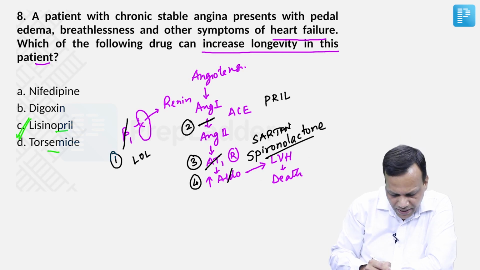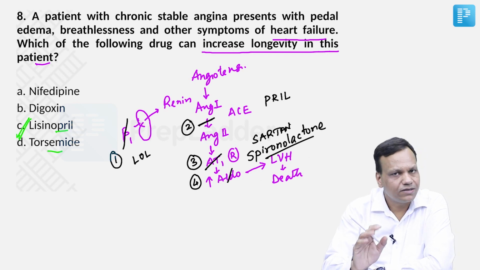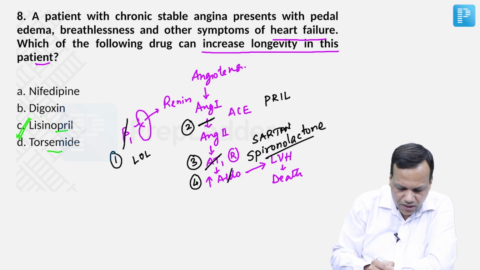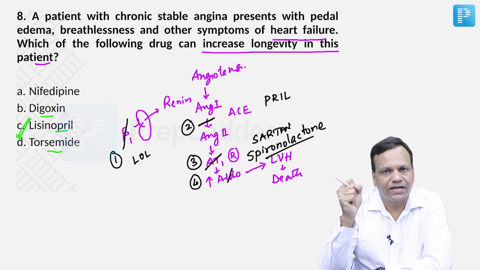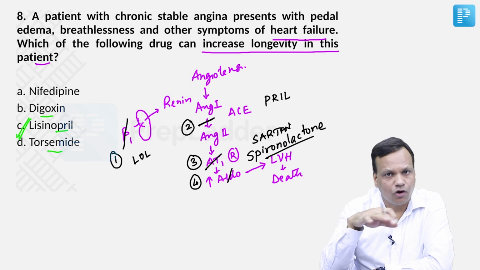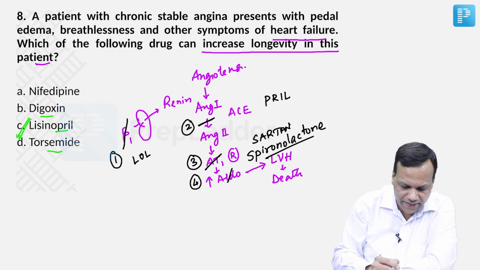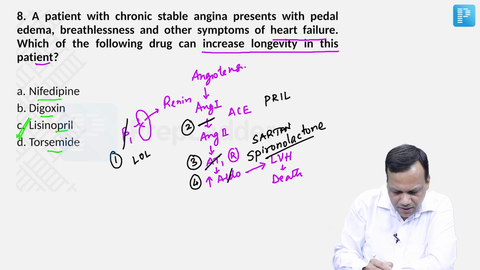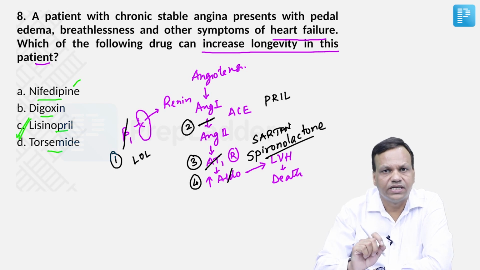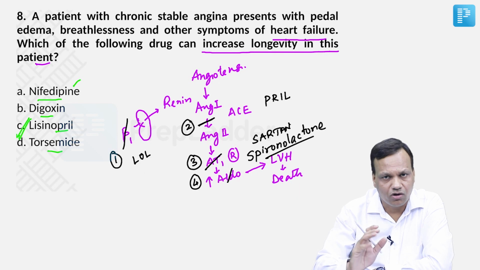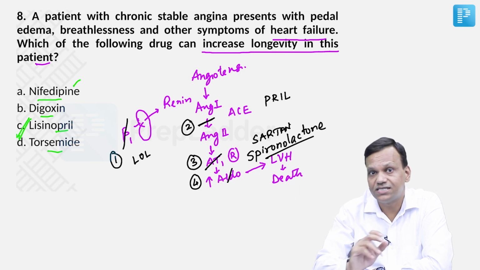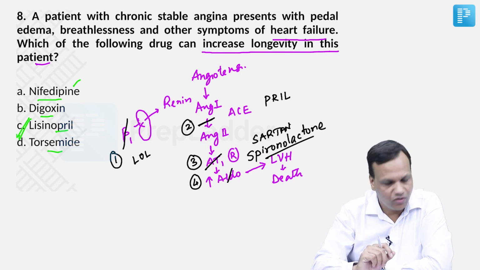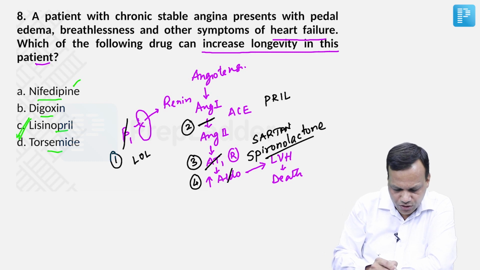If you see, torsemide is a loop diuretic used for symptomatic relief. Digoxin is an inotropic drug. It is used in acute CHF, not in chronic, but it cannot decrease mortality. And nifedipine is a drug which causes an increase in heart rate. So it is rather avoided in patients with heart failure because it can depress the heart and increase the workload by increasing heart rate. Okay, so the answer here is lisinopril.